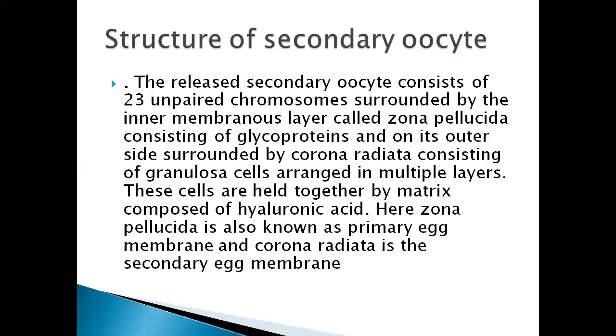The structure of the secondary oocyte: the released secondary oocyte consists of 23 unpaired chromosomes surrounded by the inner membranous layer, the zona pellucida, consisting of glycoproteins, and outside it is surrounded by the corona radiata, consisting of granulosa cells arranged in multiple layers. The cells are held together by a matrix composed of hyaluronic acid. Here, the zona pellucida is also known as the primary egg membrane, and the corona radiata is the secondary egg membrane.